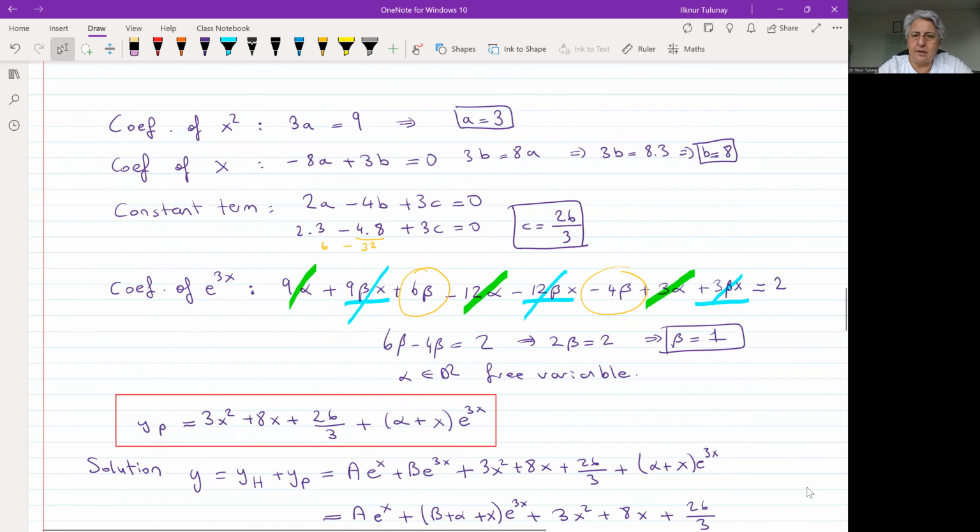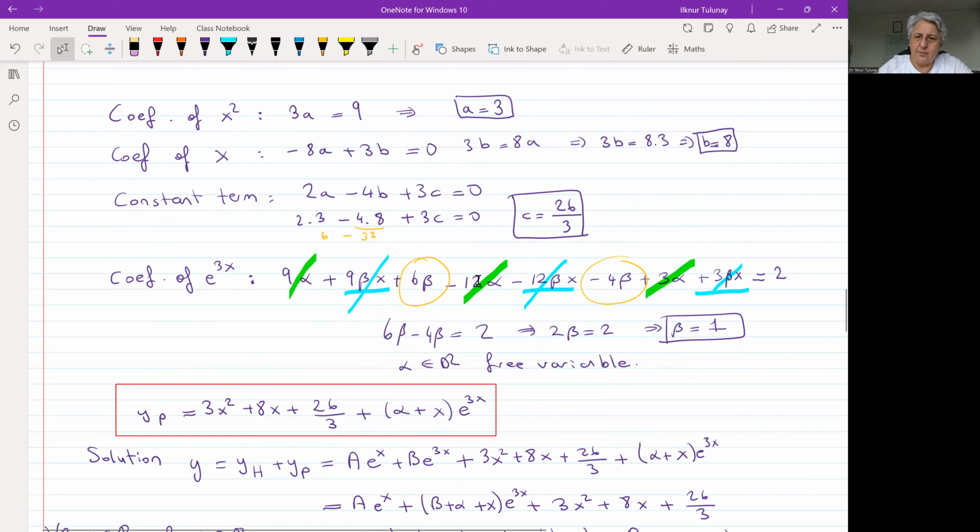Okay, so the green ones: 9 alpha plus 3 alpha will be 12 alpha, which will cancel out with the minus 12 alpha. We have 9 and 3 here, which will be 12, but we have minus of those items, so that will cancel out. The only thing left is 6 beta minus 4 beta, which will be just 2 beta. So 2 beta is equal to 2, which gives beta is equal to 1. Then alpha is a free variable. We didn't find anything about alpha, so we leave it as it is.